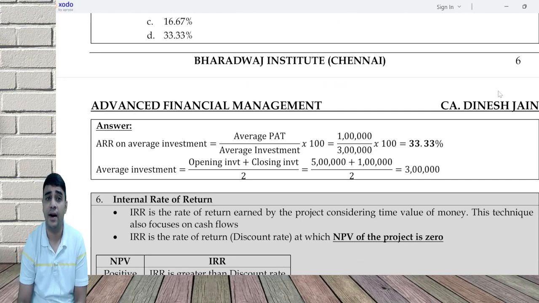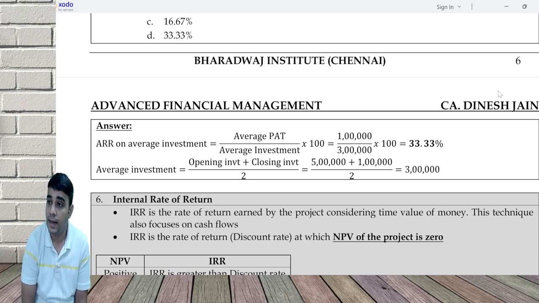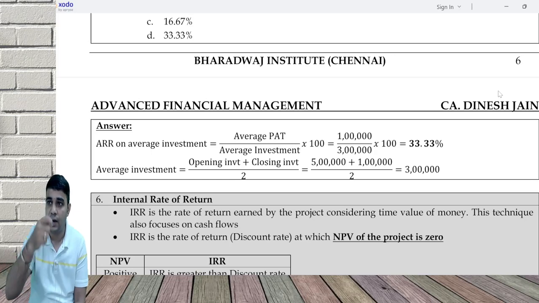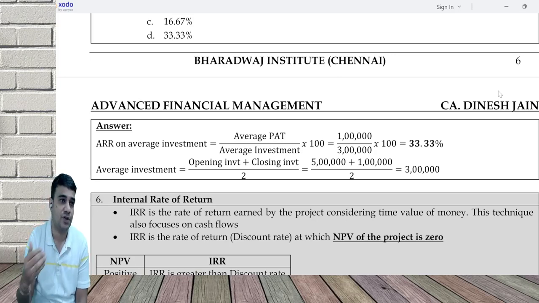Internal rate of return, IRR, is the rate of return at which NPV is going to be 0. So in order to calculate IRR, we need one positive NPV and one negative NPV. We may have to start with some random rate, high probability. Below the question they'll give you some rates. From there you start your calculation. Get one positive NPV, one negative. If you get a positive NPV, increase the discount rate. If you get a negative NPV, reduce the discount rate till you get one positive, one negative. Whenever you do IRR calculation, year, cash flow, PVF, DCF, leave space to do another PVF, DCF, at least 3 times NPV we should be able to calculate.